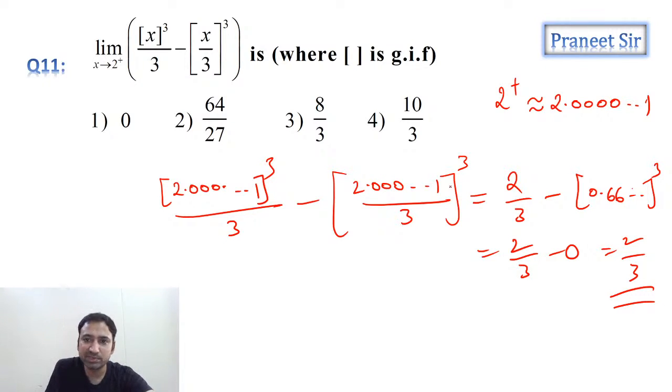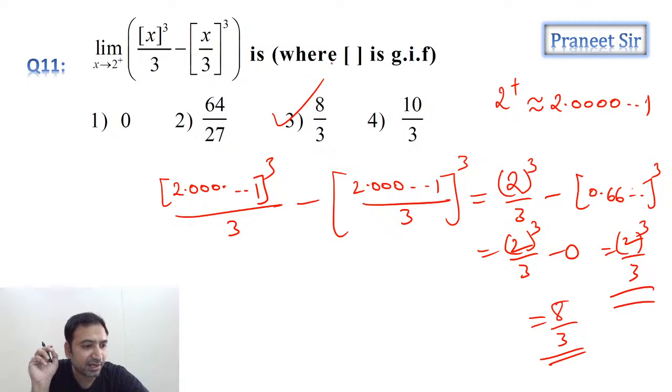Oh, right. Here 2 cube is there, guys. So this is 2 cube. Sorry. So total how much we are getting, guys? 8 by 3 we are getting, guys. So 8 by 3 is the answer. Third option is the answer. Clear now? So greatest integer function, guys.